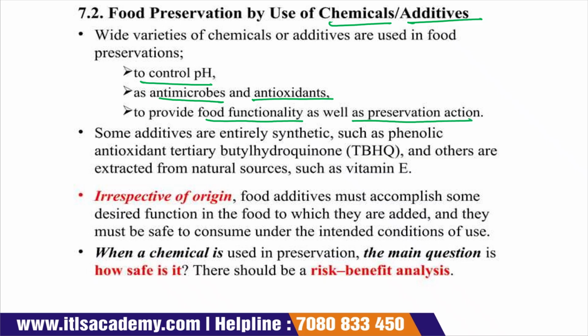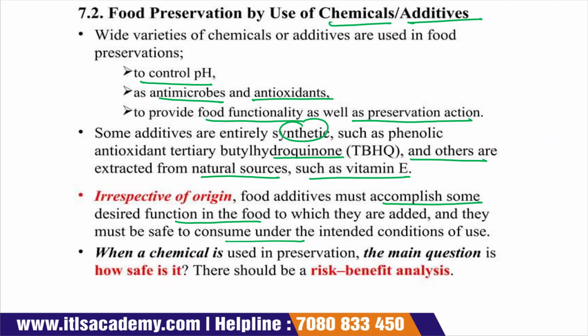Some additives are synthetic, like phenolic antioxidants and tertiary butylhydroquinone, and others are extracted from natural sources like vitamin E. Irrespective of the origin, a food additive must accomplish some desired function in the food product to which it is added, and it must be safe to the consumer under the intended conditions of use.